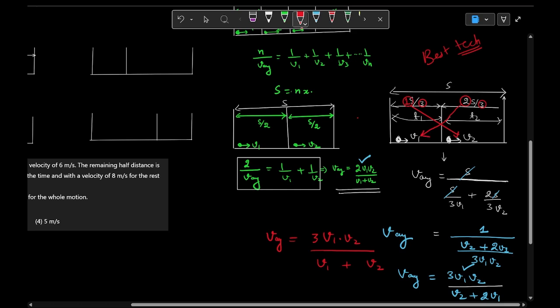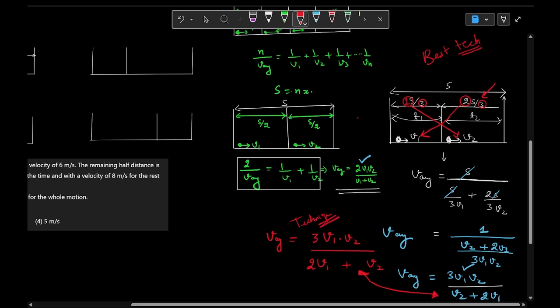Basically, the denominator in the question becomes the numerator of the answer, and the numerator of the question becomes the denominator of the answer by cross multiplying them, not directly but cross multiplying them. So you would clearly see that it is coming like 2v1 plus 1v2, or we can simply write it v2. And you can clearly see that both ways are giving me the same answer, right? So this is a very good technique to solve any question like this.